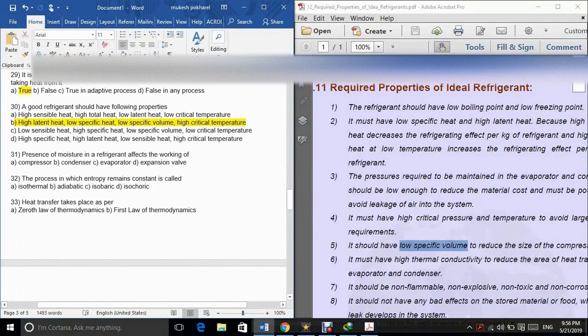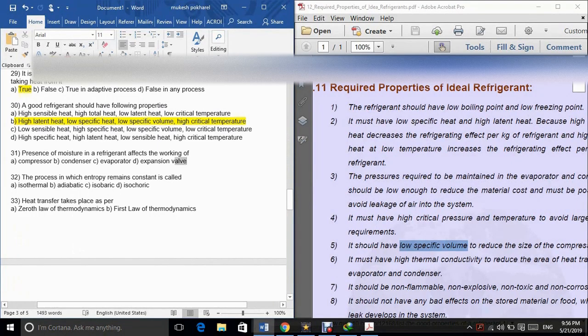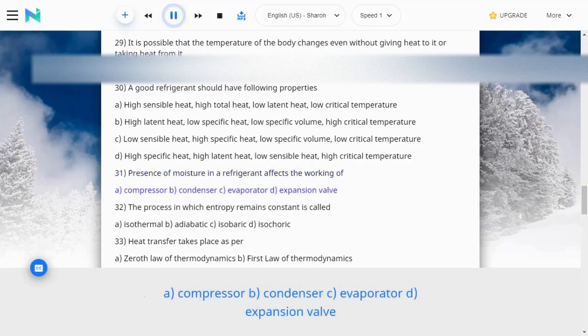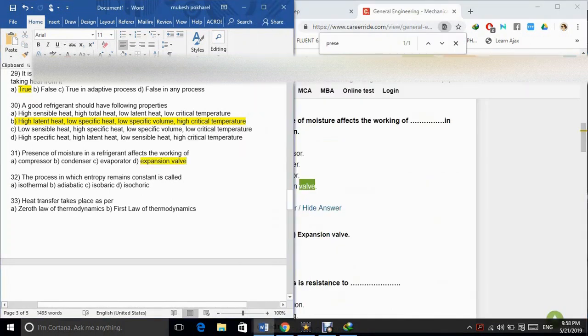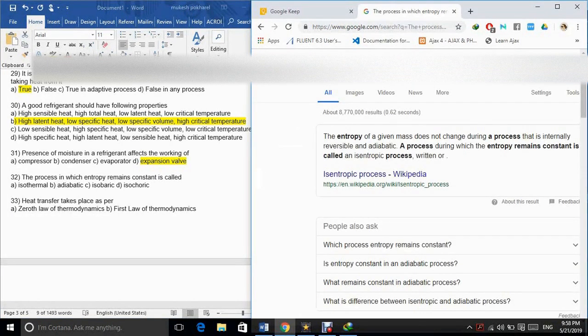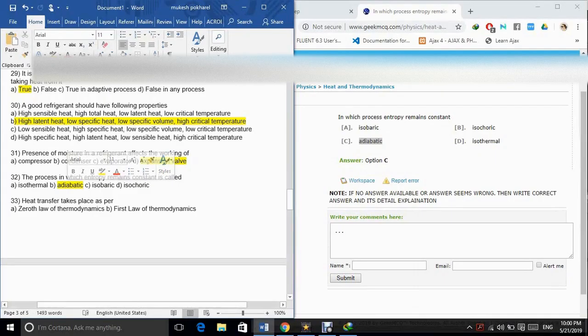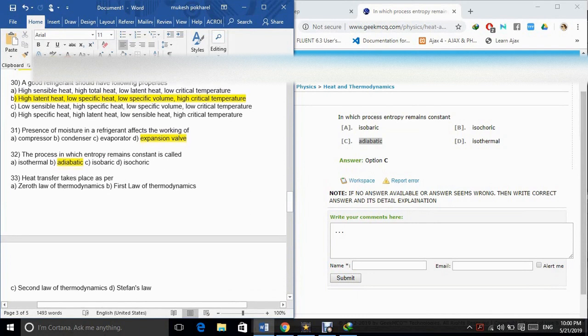31. Presence of moisture in a refrigerant affects the working of A. Compressor. B. Condenser. C. Evaporator. D. Expansion valve. The correct answer is option D. 32. The process in which entropy remains constant is called A. Isothermal. B. Adiabatic. C. Isobaric. D. Isochoric. The correct answer is option B.